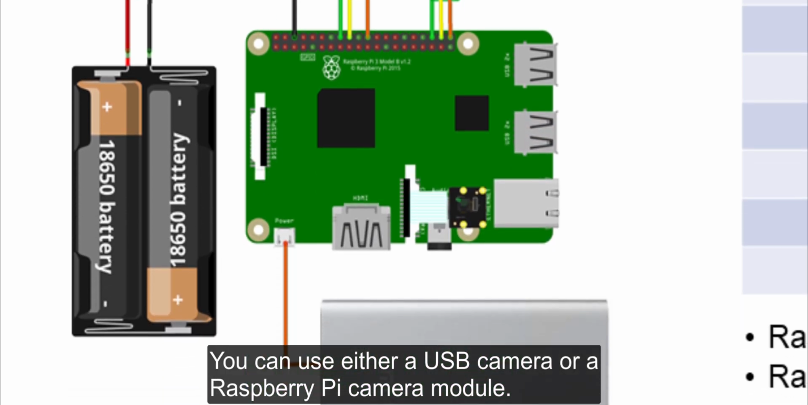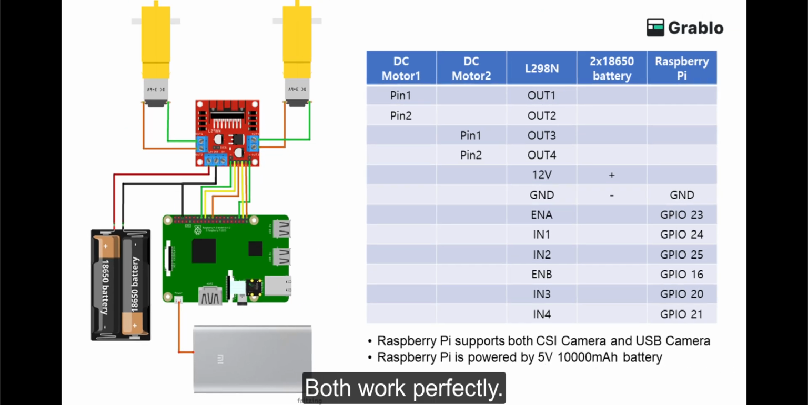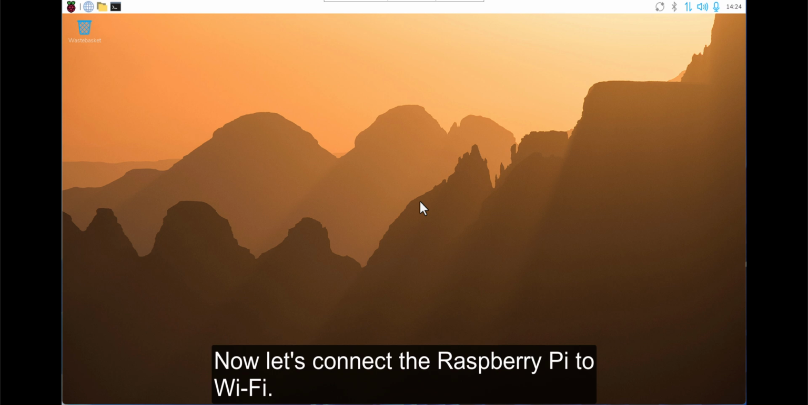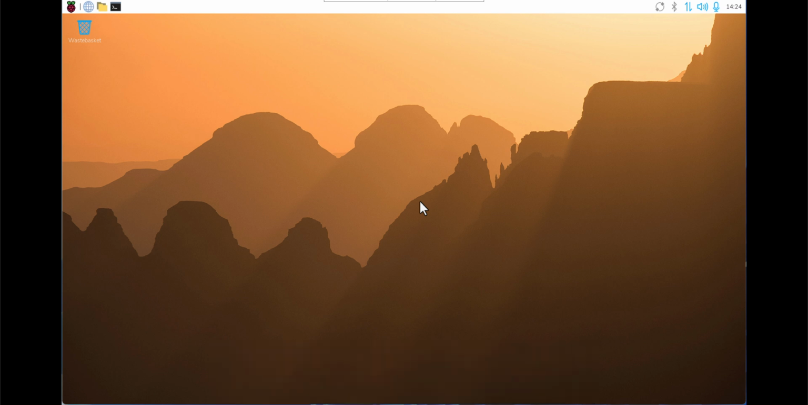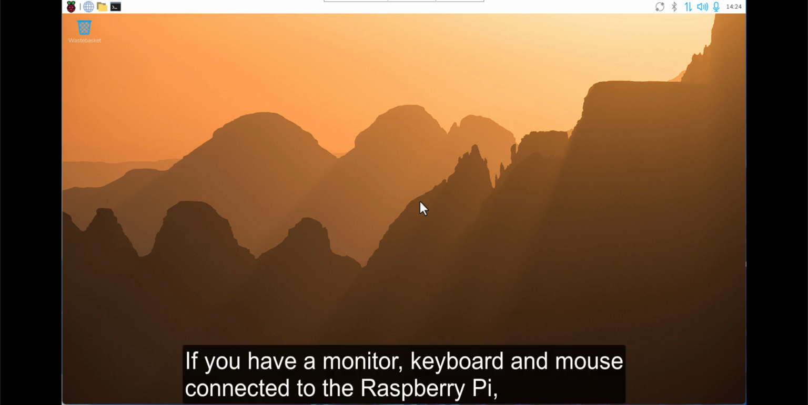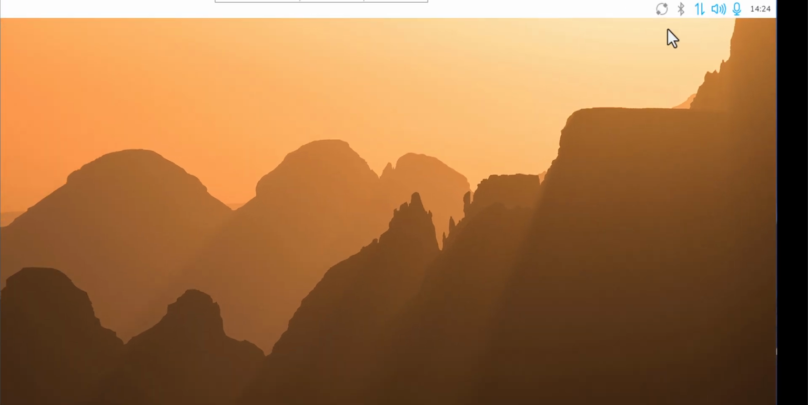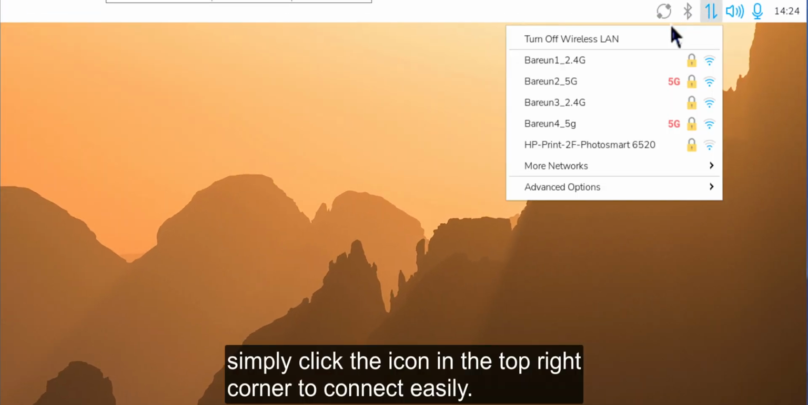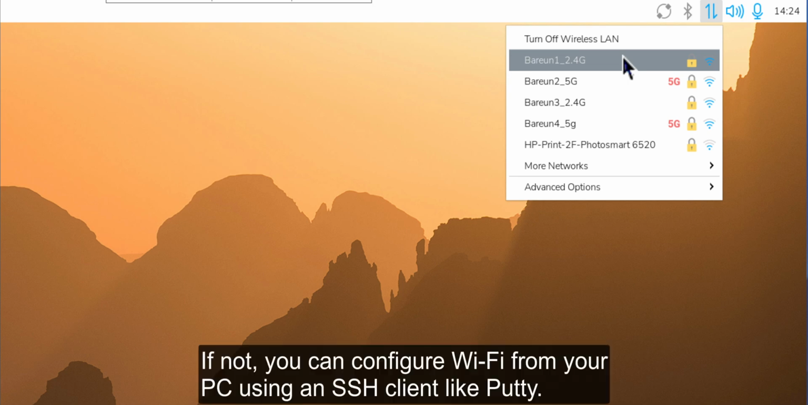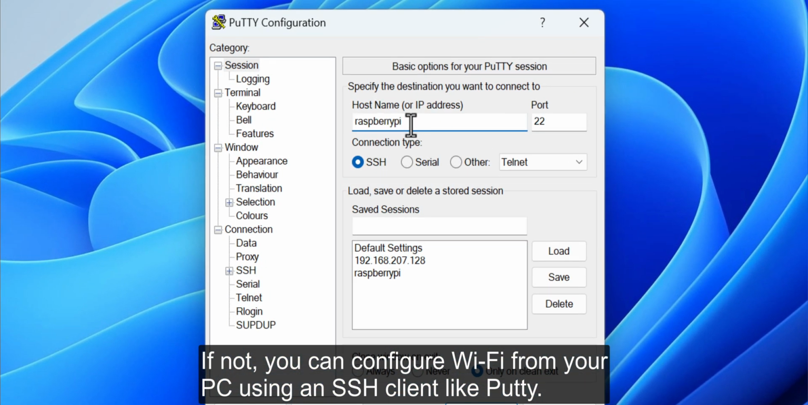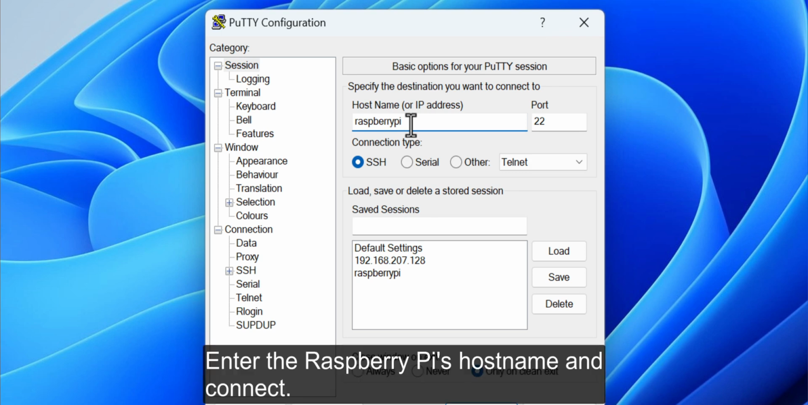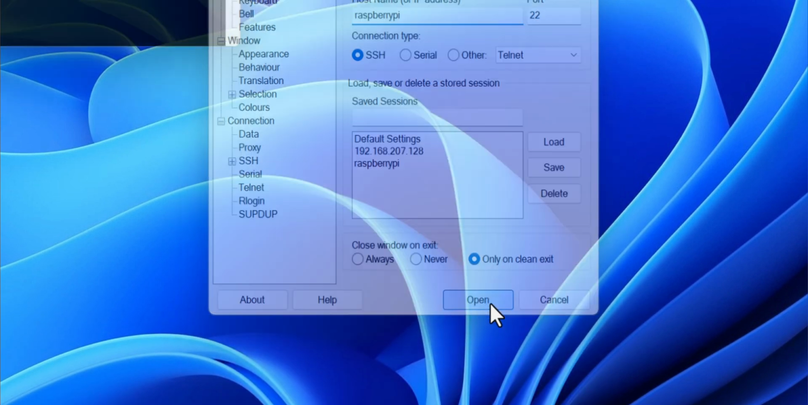You can use either a USB camera or a Raspberry Pi camera module. Both work perfectly. Now let's connect the Raspberry Pi to Wi-Fi. If you have a monitor, keyboard, and mouse connected to the Raspberry Pi, simply click the icon in the top right corner to connect easily. If not, you can configure Wi-Fi from your PC using an SSH client like PuTTY. Enter the Raspberry Pi's hostname and connect, then log in.